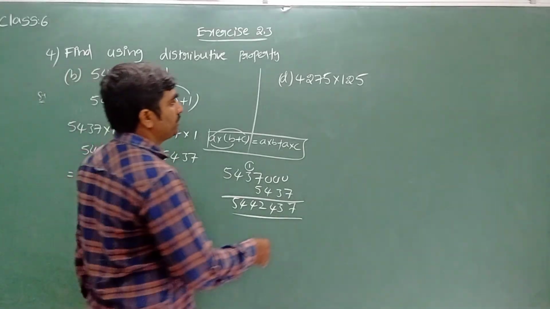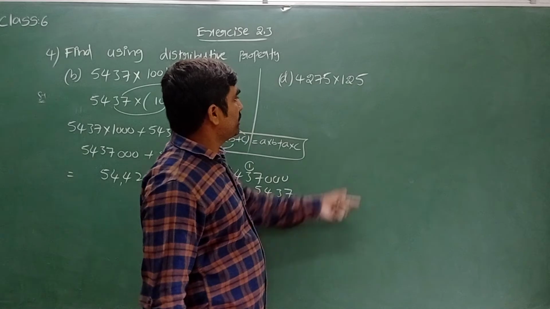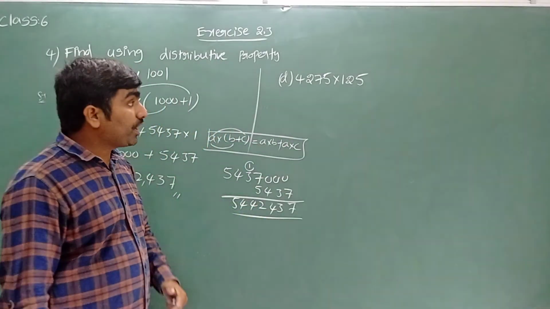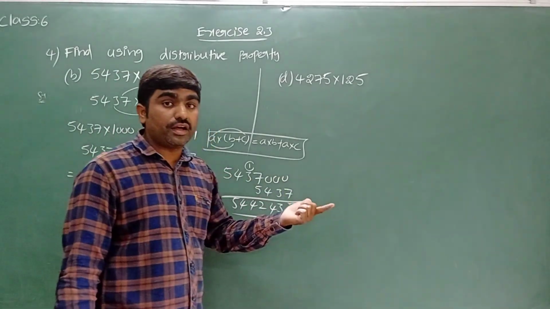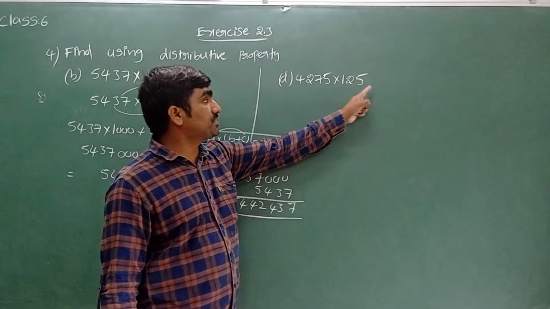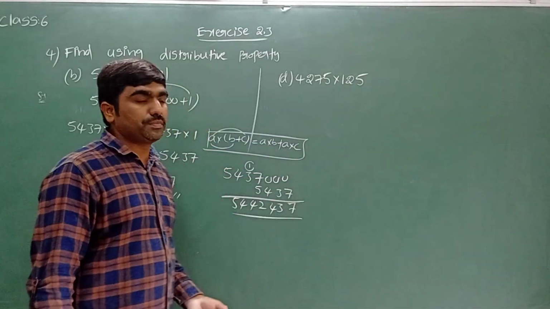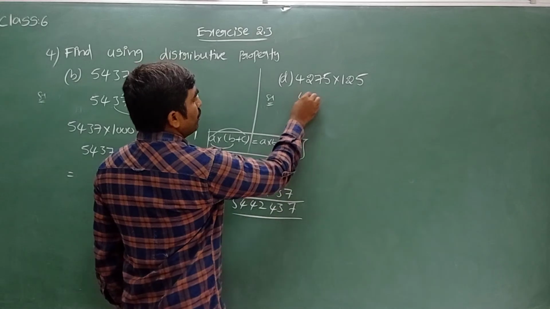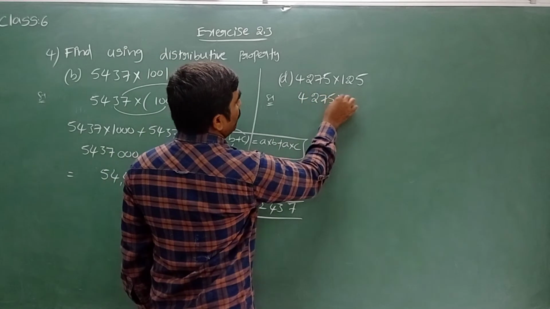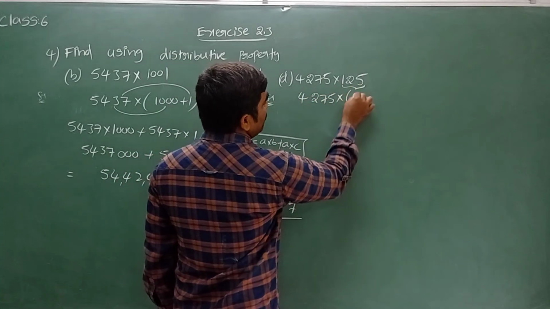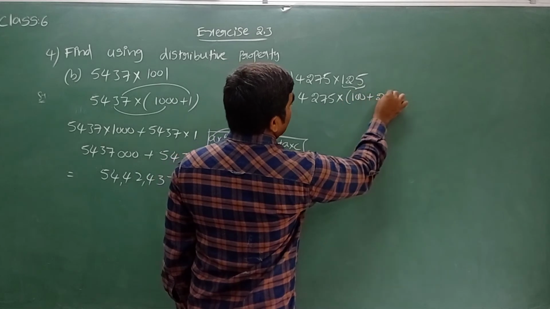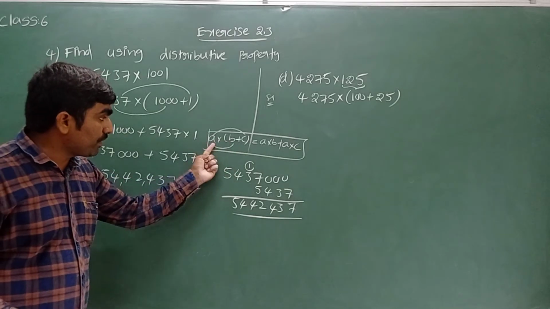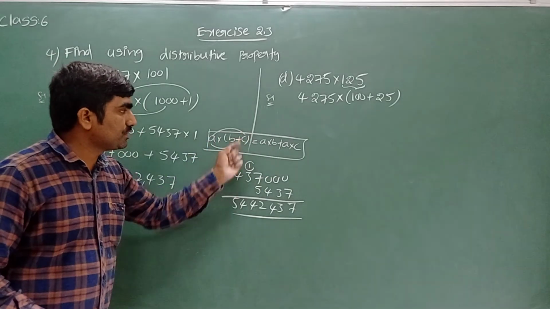Next one now. Let's see 4275 into 125. I can write 125 as a sum of two numbers, 100 plus 25. Yes, now we can apply distributive property: A into (B plus C), we can multiply A into B plus A into C. Apply here now.